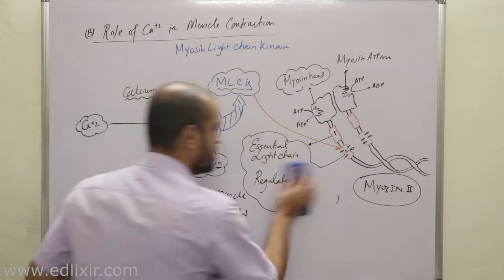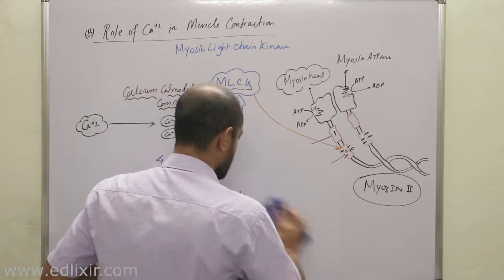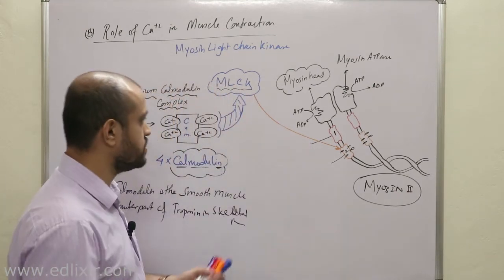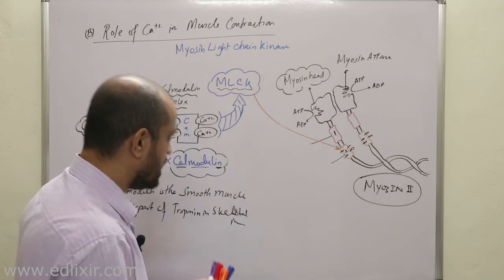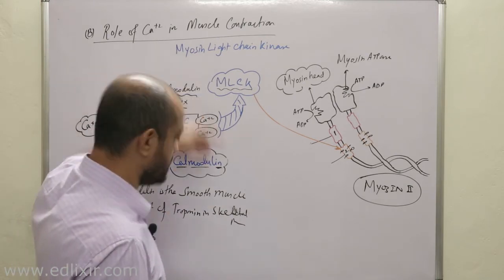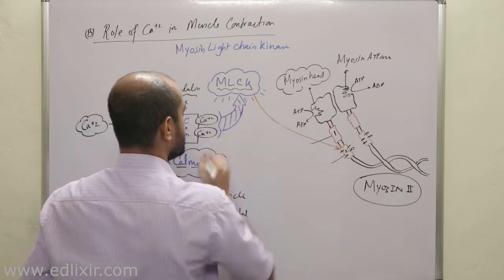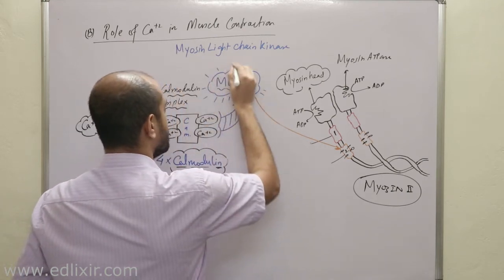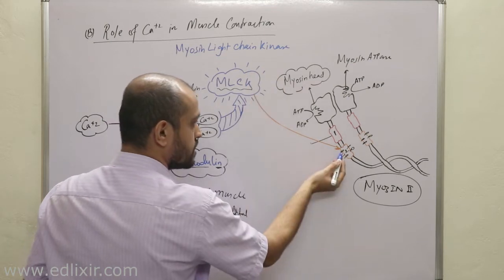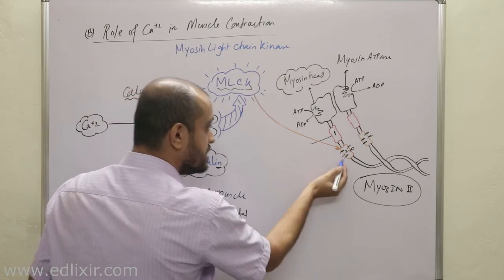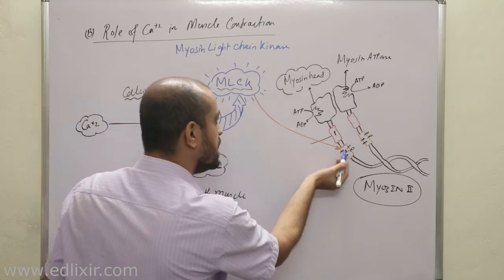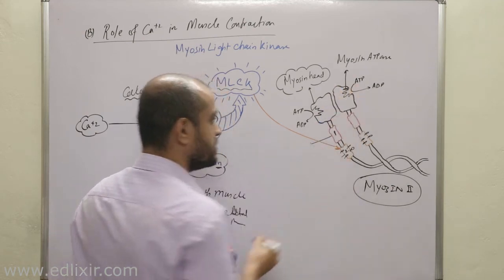A very important point we need to understand here is that when MLCK is activated, it will phosphorylate the regulatory light chain, and this regulatory light chain helps in myosin ATPase activation.